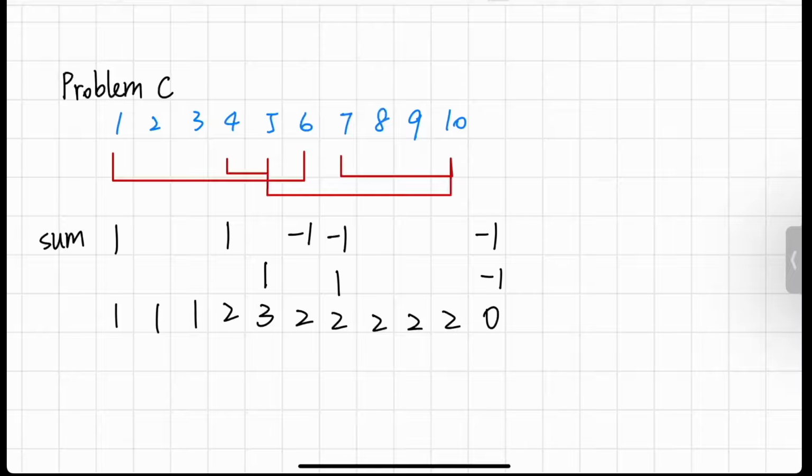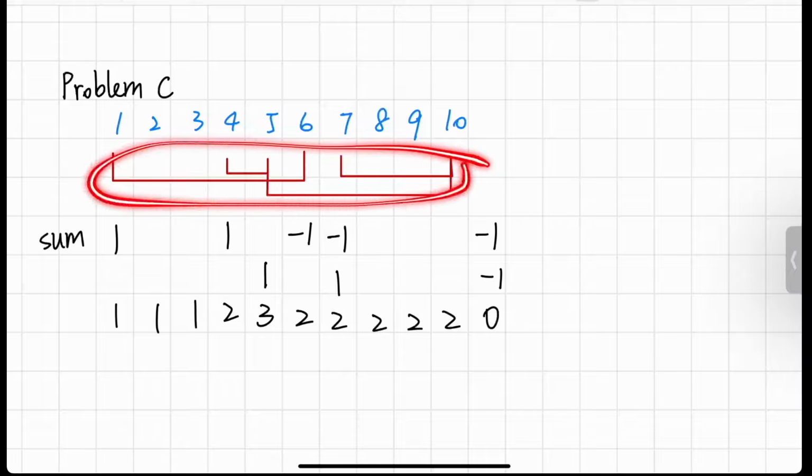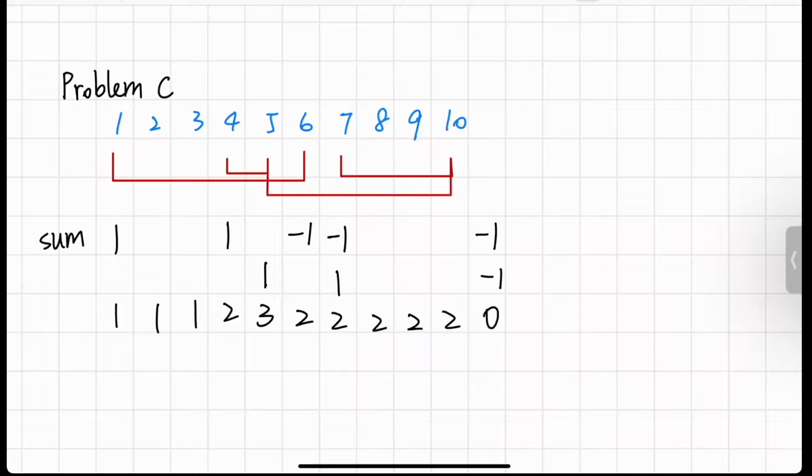Looking at this, and with the segments here, we know that this represents the number of turrets that are guarding the walls at each index.